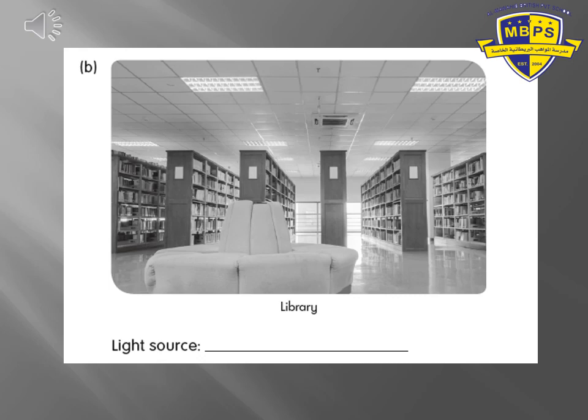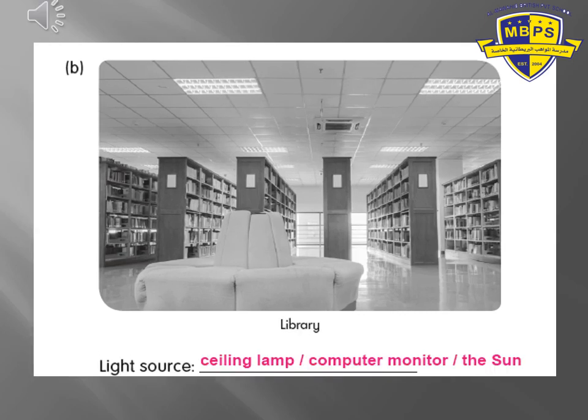B. Can you see this picture? Who can tell me this place? Library, very good. Again, we wanted to write one light source we can find there. Now check your answer. If you have any of these answers, keep it, but be sure that the spelling is correct and with a nice handwriting.